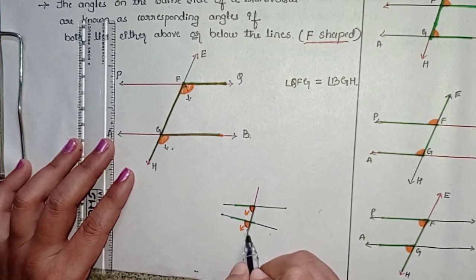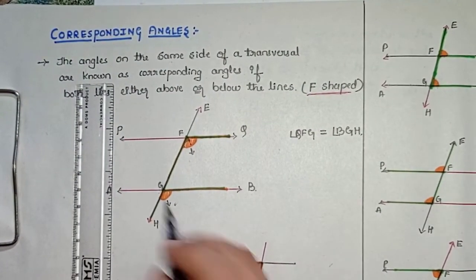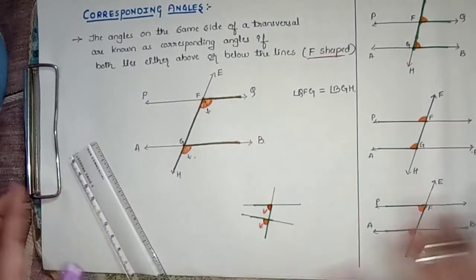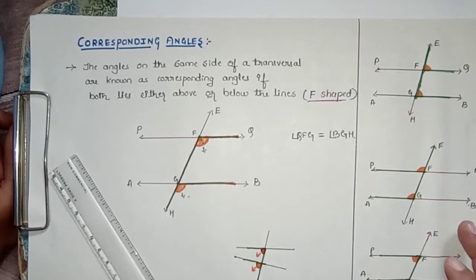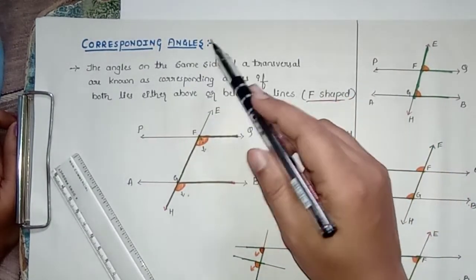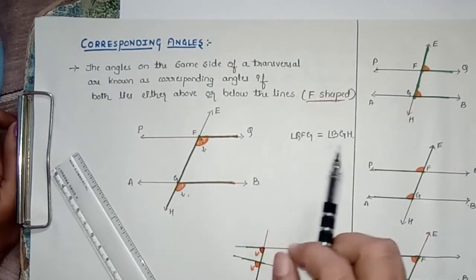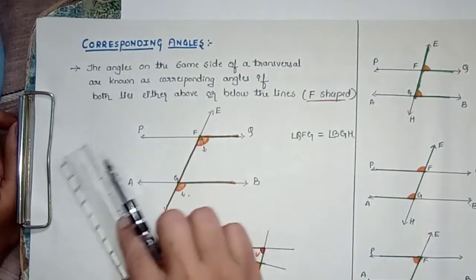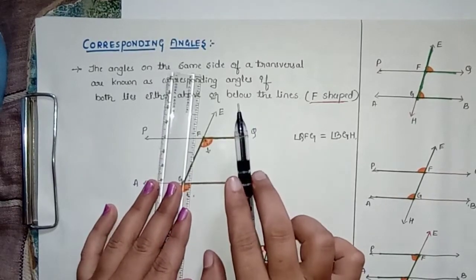Okay, we can say that corresponding angles are equal only when the lines are parallel. So you should first check that the lines are parallel and the transversal intersects them. Then the angles which are in the F shape are called corresponding angles, they are equal, and they are always found in pairs. In this video I hope you understood very clearly about corresponding angles, and in the next video we are going to learn about alternate angles.